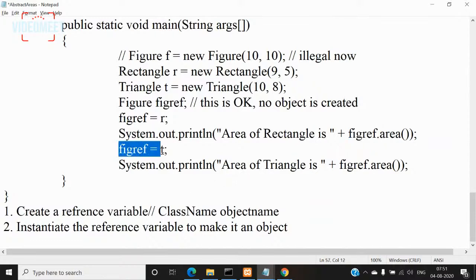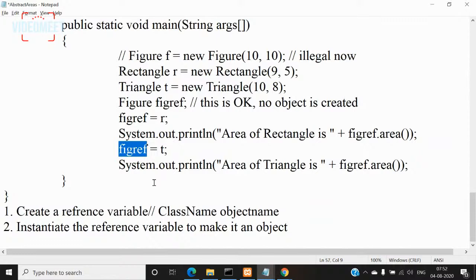Then after that I'm assigning t and then making a call to the area method using the same reference. So even though we are using the reference variable figure, which is of type figure class, because we have assigned an object of subclass rectangle, this will now act like an object of rectangle only. It will not act as an object of figure class. After that, when you assign t to it, this will now act as an object of triangle class, not rectangle or figure, right? So you can do this.